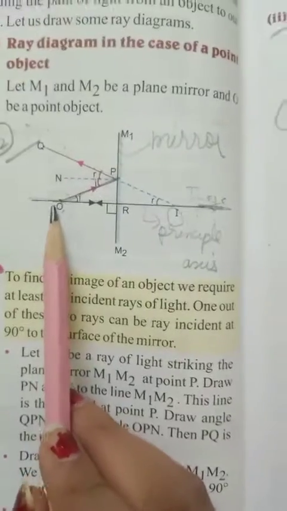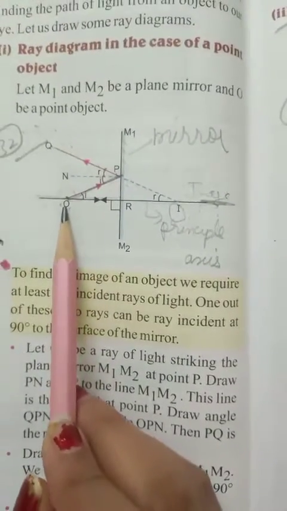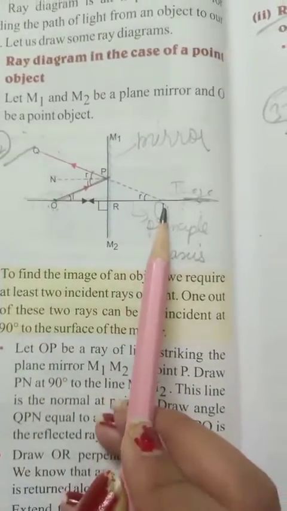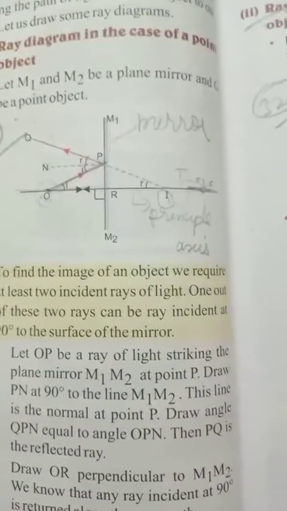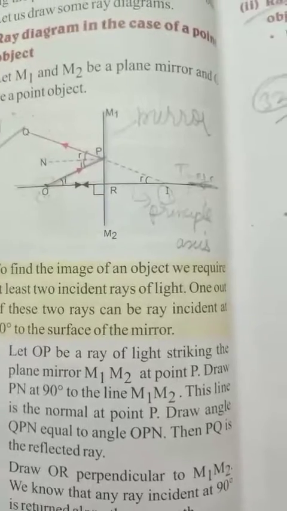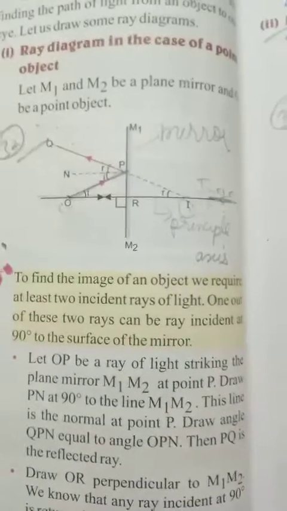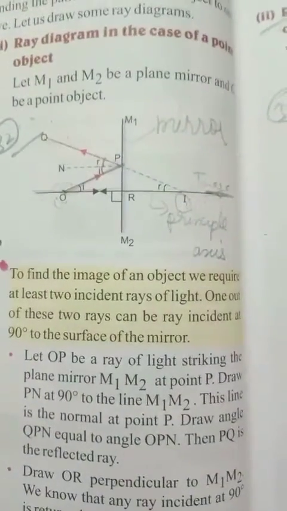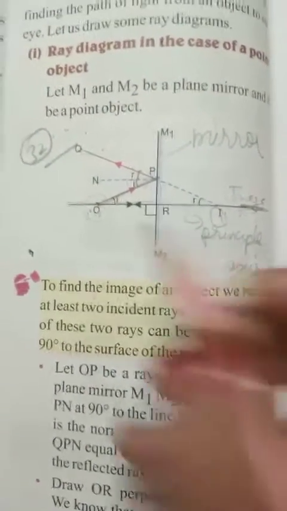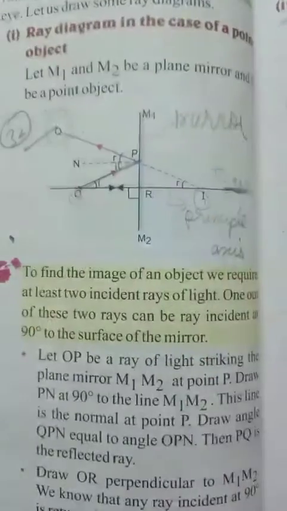So always in a plane mirror, the size of an object and image will be the same. Like however much height I have, in the mirror also I get the same height. If I am 5 foot, in the mirror also I get 5 foot. My height will not increase, it will remain the same. But the thing is, in a plane mirror, the image is always formed at the back. It is always formed at the back, but we look in the front because it seems to be in the front.